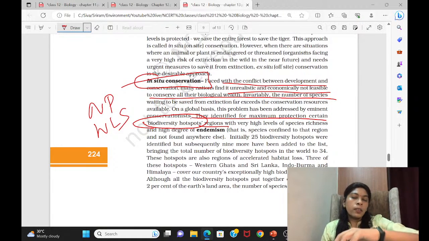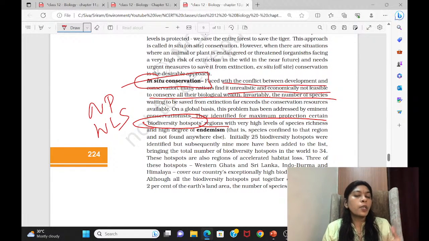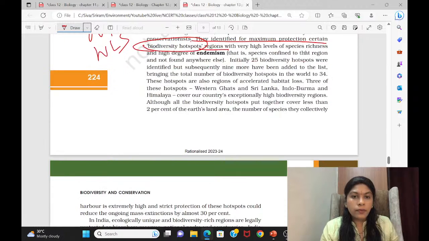So here, as you can see, biodiversity hotspot regions, national parks, wildlife sanctuaries. Some areas we are designating as national parks, wildlife sanctuaries, biosphere reserves, biodiversity hotspots. The main reason for all of these is in situ conservation only. For that purpose only we are doing it.